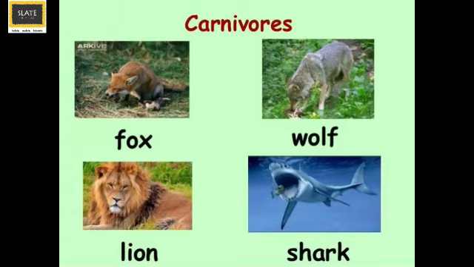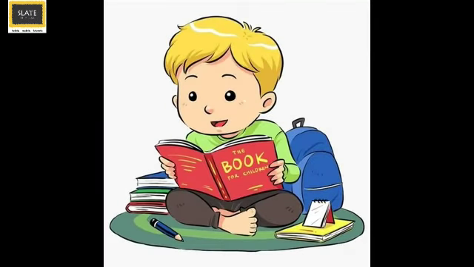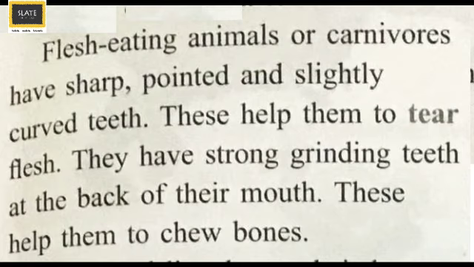Now we know that other groups of animals are carnivores. So let's read more about this from the textbook. Flesh-eating animals or carnivores have sharp, pointed and slightly curved teeth. These help them to tear flesh of other animals after they hunt them. They have strong grinding teeth at the back of their mouth. These help them to chew bones.